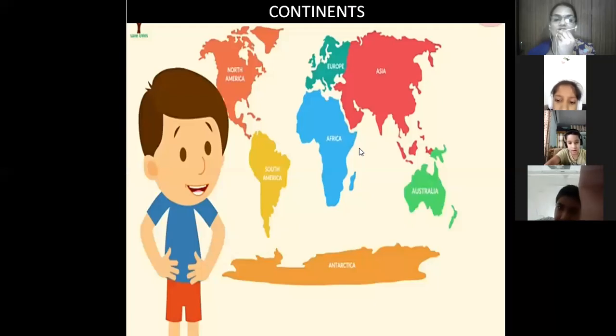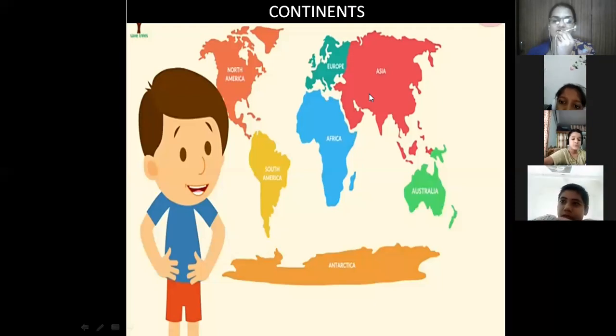Now about the continents. Continents are the large land masses on the surface of the Earth. Students, there are 7 different continents on this Earth. Clear? The first continent is Asia. You can see the red color, it is Asia, the first continent.